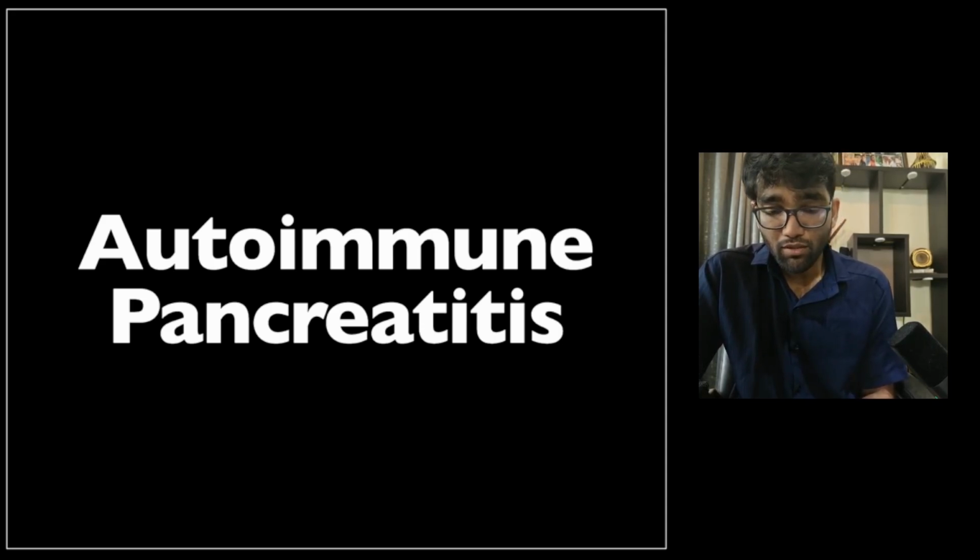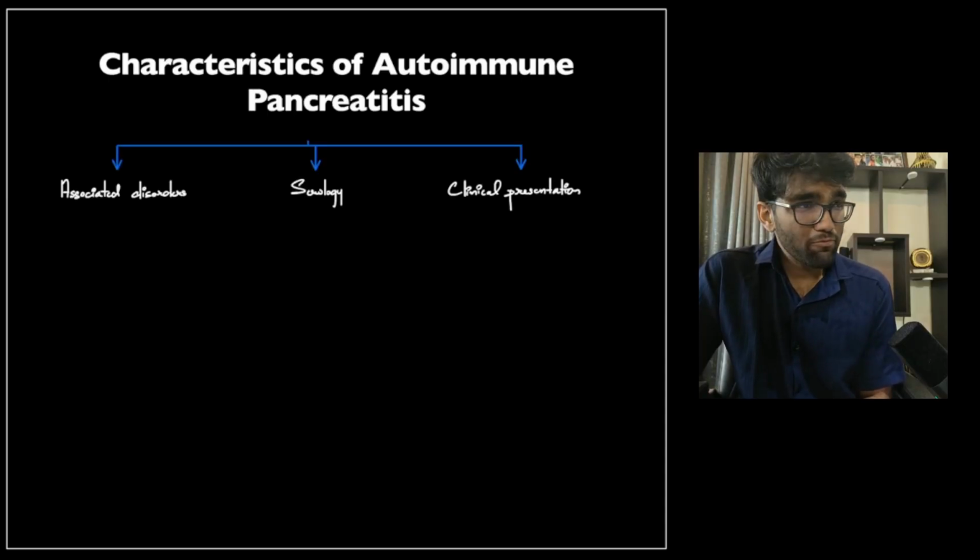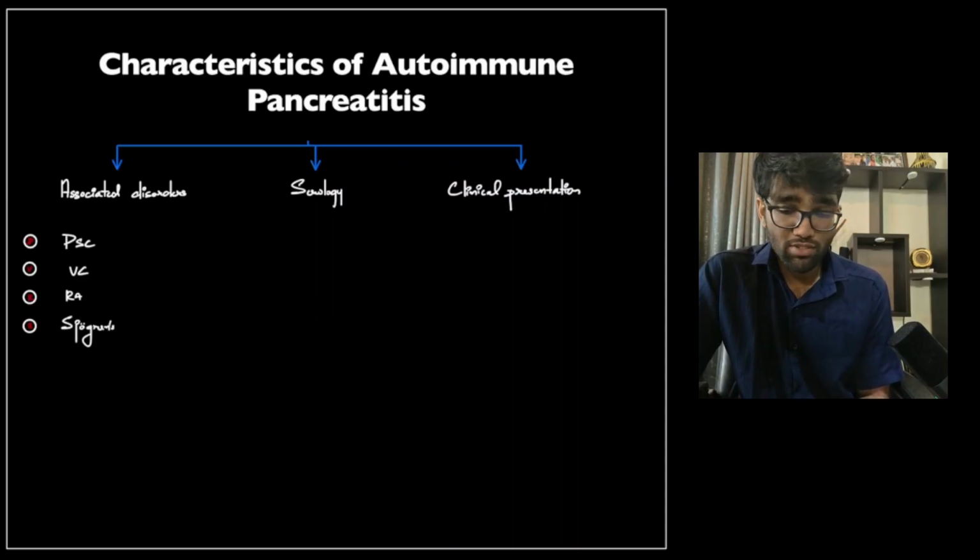Okay, so coming to autoimmune pancreatitis, and this is the section of pancreatitis that I am most interested in. So there are some very typical characteristics of autoimmune pancreatitis that have been known for a very long time. Autoimmune pancreatitis is epidemiologically associated with 4 diseases: primary sclerosing cholangitis, actually technically now IgG4 related sclerosing cholangitis, ulcerative colitis, which we'll see correlates with type 2 autoimmune pancreatitis, and 2 systemic autoimmune rheumatic diseases, that is rheumatoid arthritis and Sjogren's syndrome. Sjogren's because there is an anti-epithelial immune response. So this is one thing that we need to know.